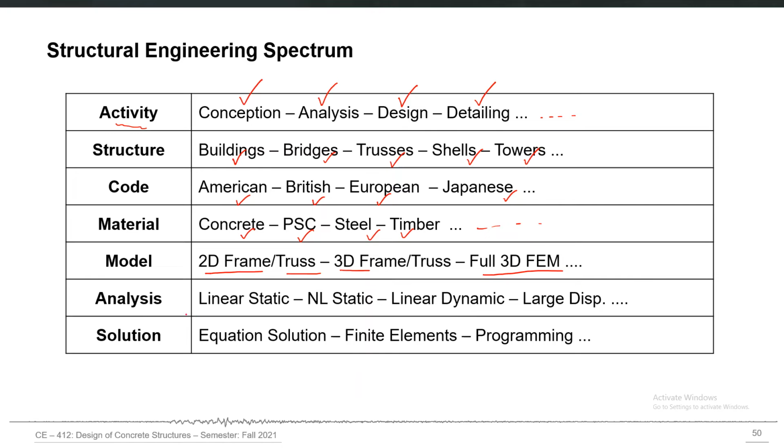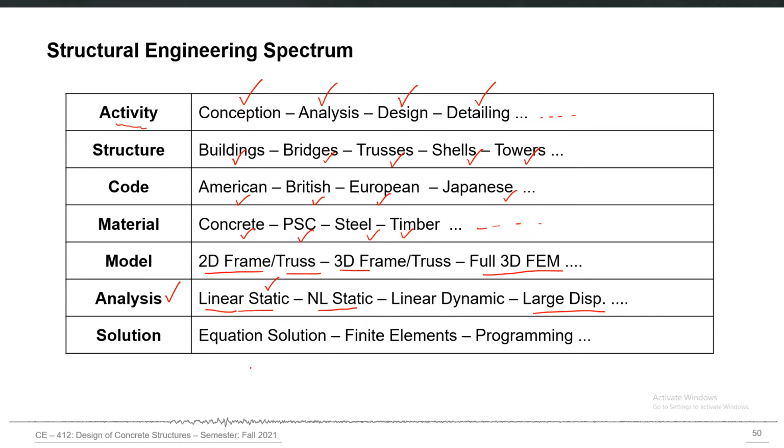The structural analysis procedures which we currently conduct for the purpose of structural design can be linear static, can be non-linear static. Obviously, as the name indicates, the linear static means that the applied loading is assumed to remain static, and the structural model which is constructed for this analysis is a linear structural model. Then non-linear static, linear dynamic, and then there are some special analysis procedures, for example, large displacement analysis, which considers the equilibrium of our structure in its deformed shape.